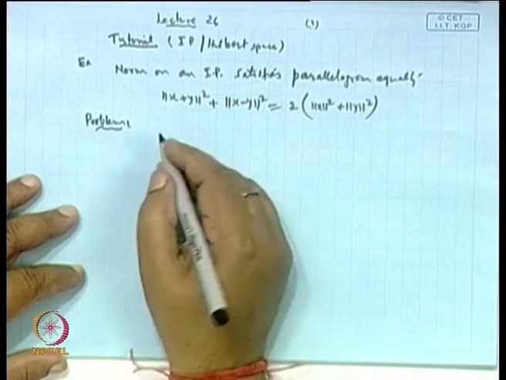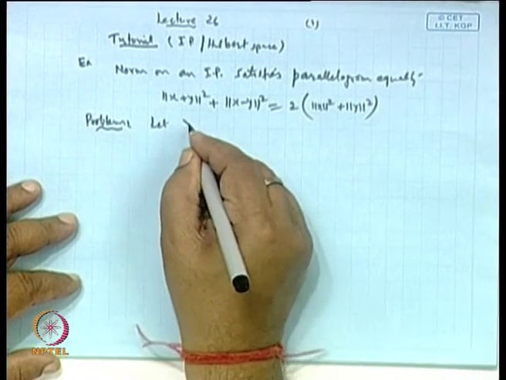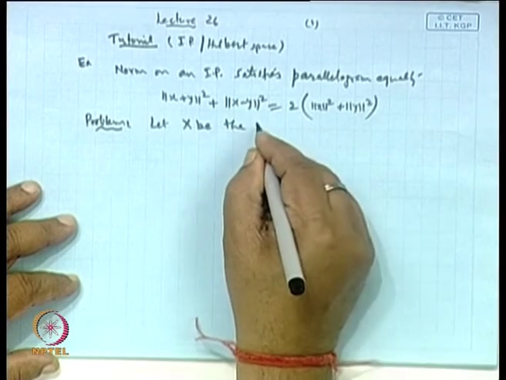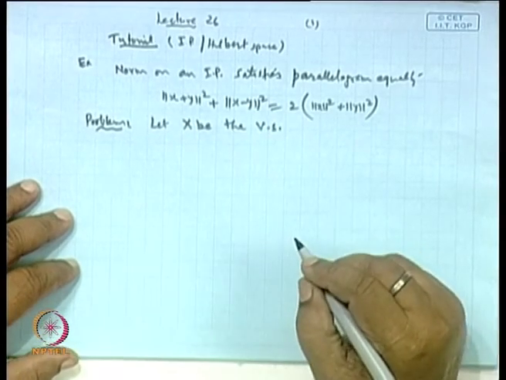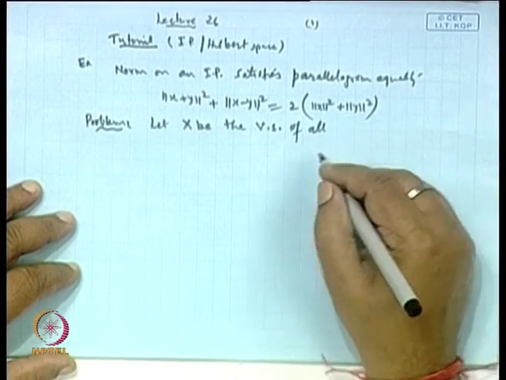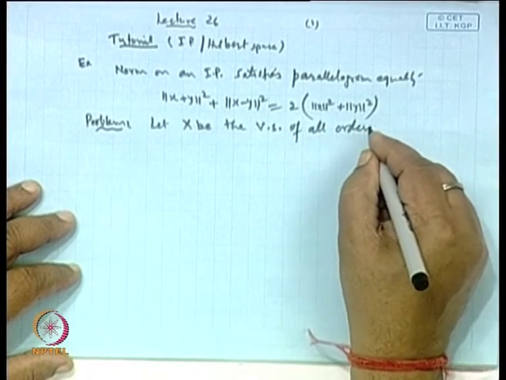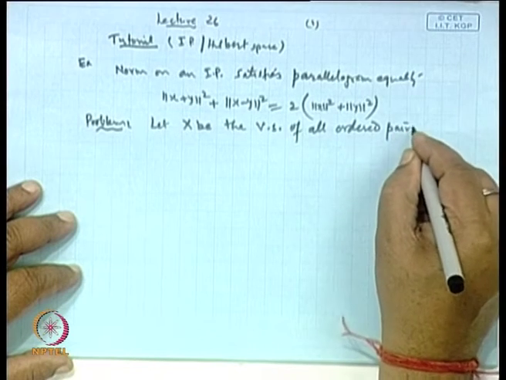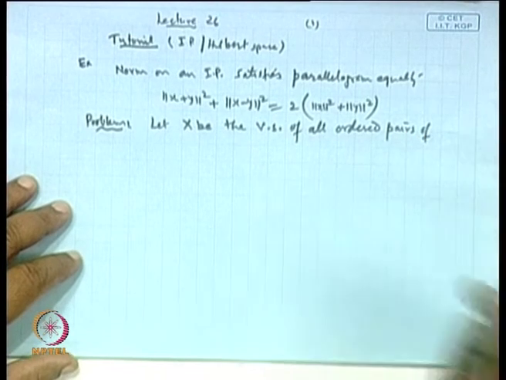Let X be the vector space of all ordered pairs of complex numbers.